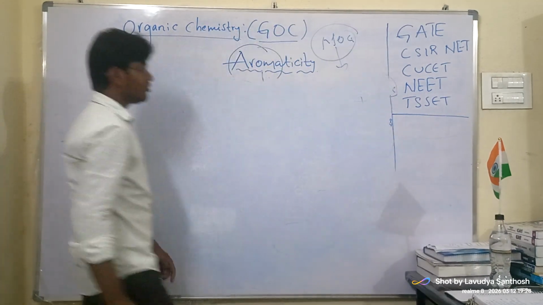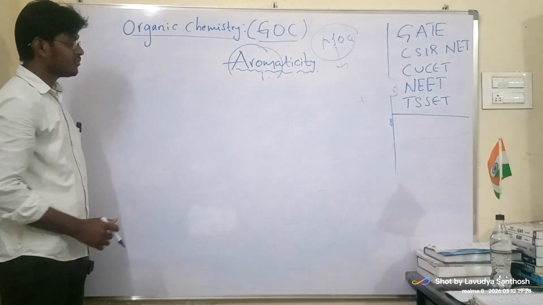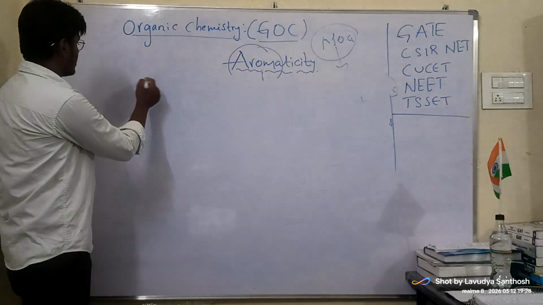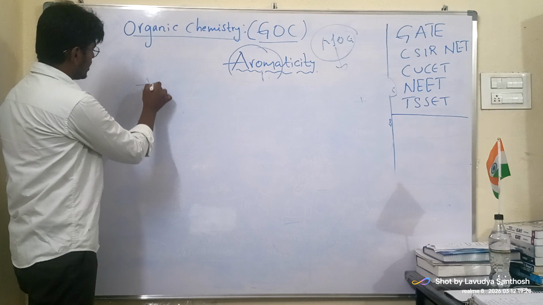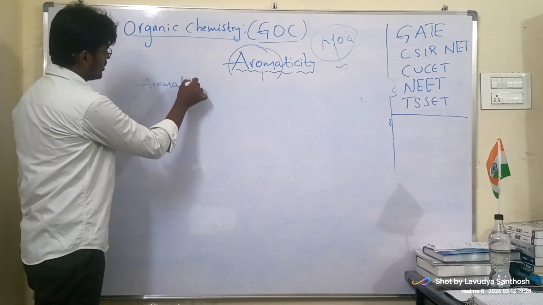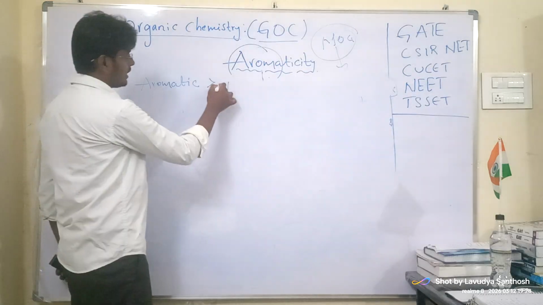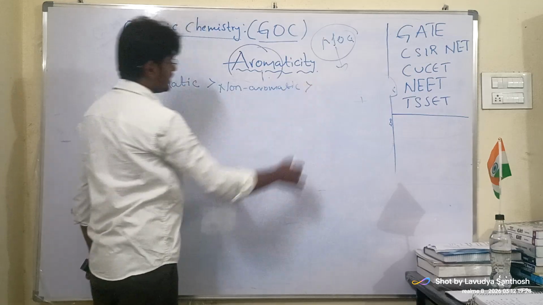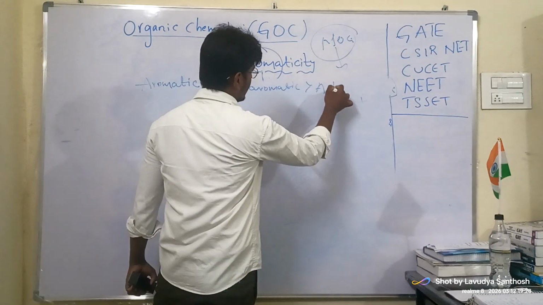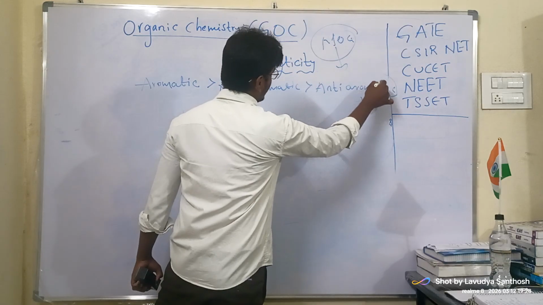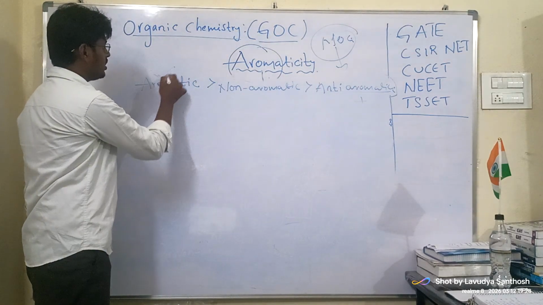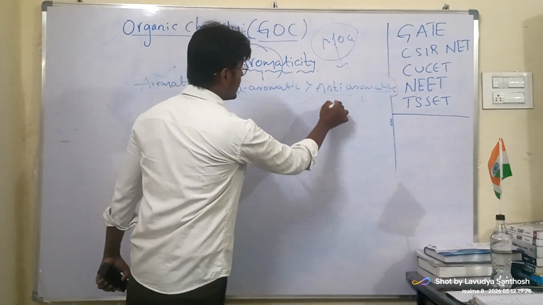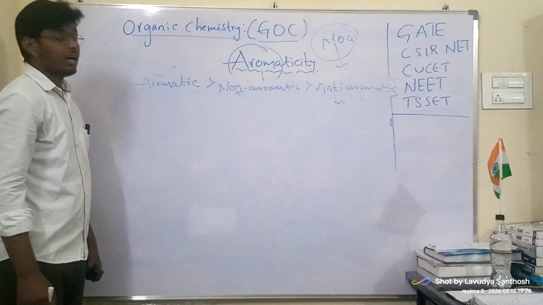Now before that, the stability order of aromatic, non-aromatic and anti-aromatic compounds. Let us see. Aromatic is greater than non-aromatic. Non-aromatic is greater than anti-aromatic. Aromatic compounds are highly stable, and comparatively non-aromatic are stable. Least stable are anti-aromatic compounds.